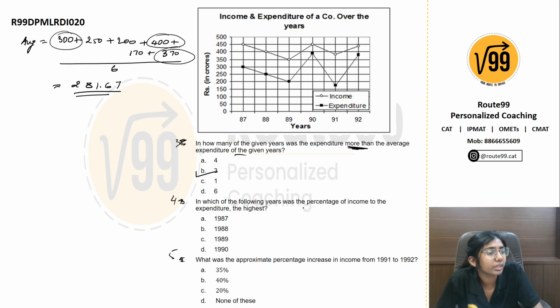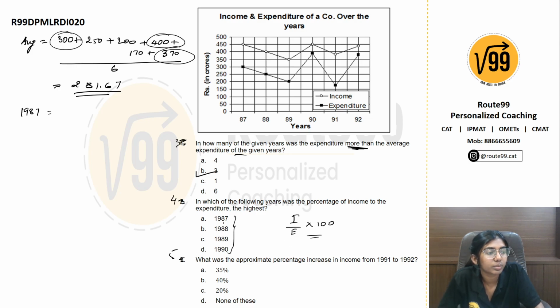In which of the following years was the percentage of income to the expenditure the highest? No need to calculate all the years. We have 6 years given in the graph, but let's just focus on the 4 options that we have. In the year 1987, we need to calculate income to expenditure into 100.